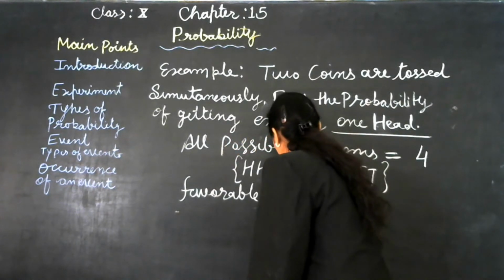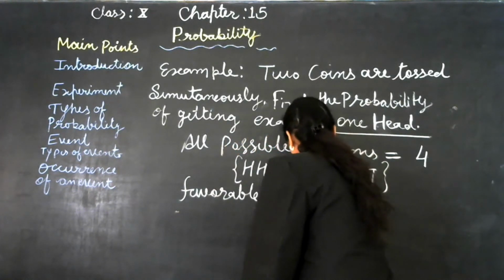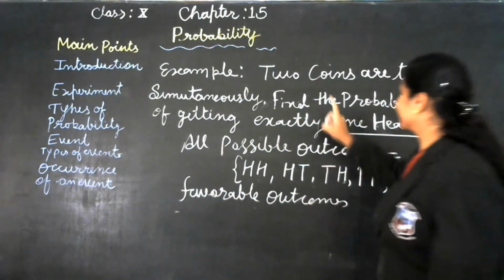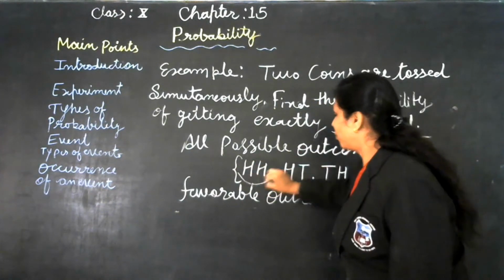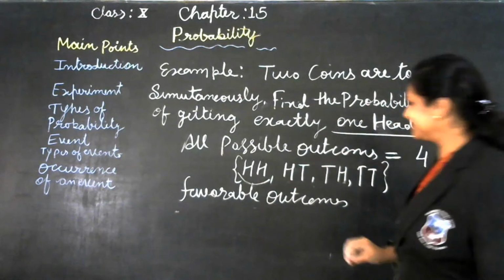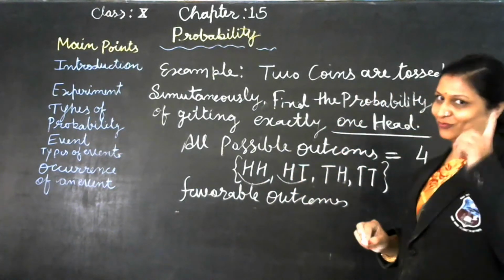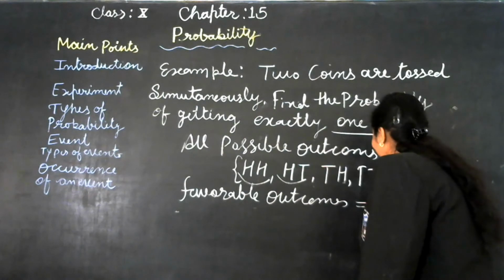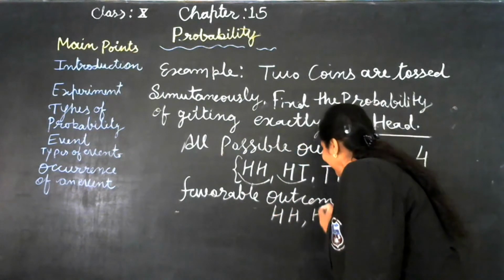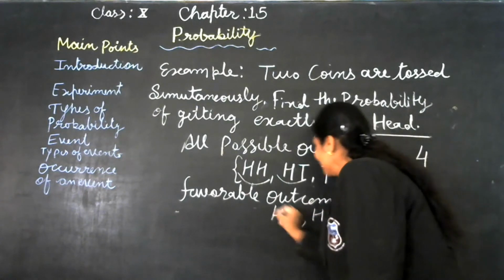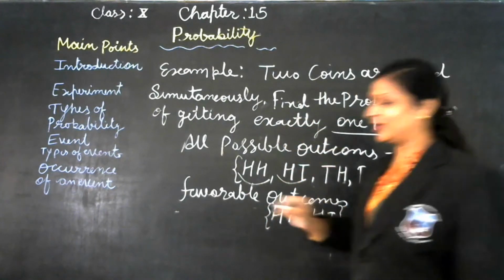Favorable outcomes to the event, that is exactly one head. So here we have 2 heads and in this we have 1 head. So favorable outcomes are 2, which are head tail and tail head. So students, what is our formula?